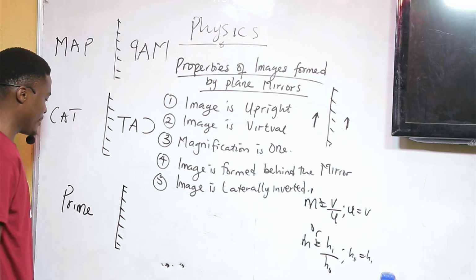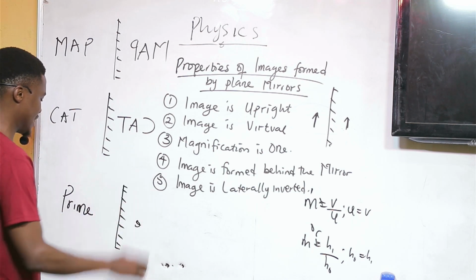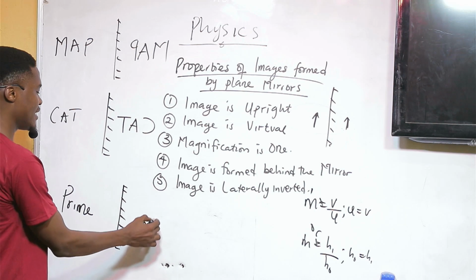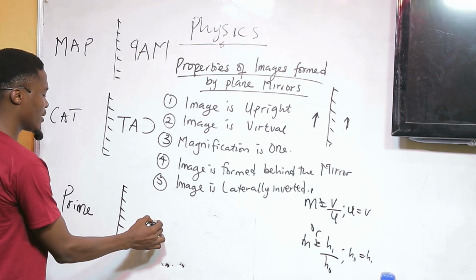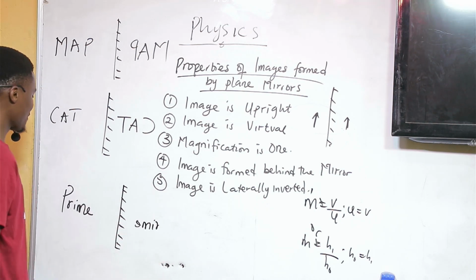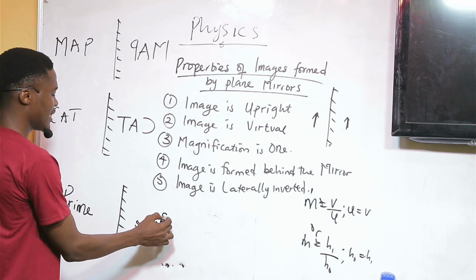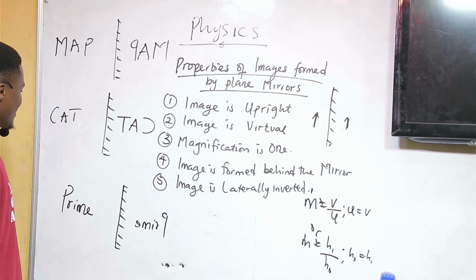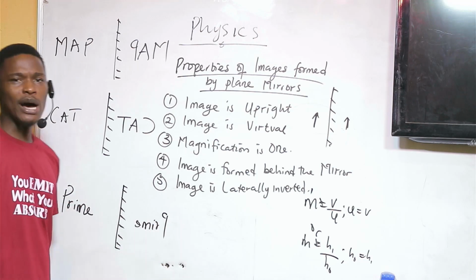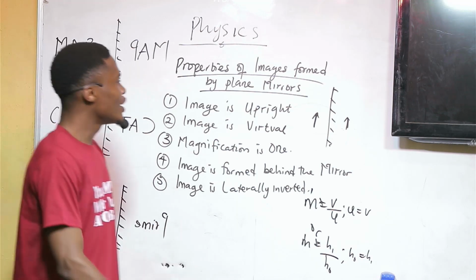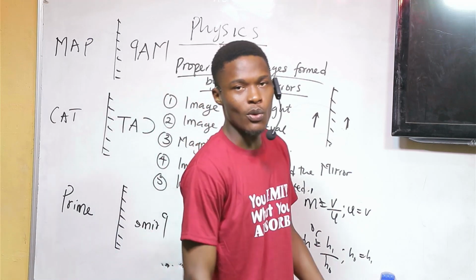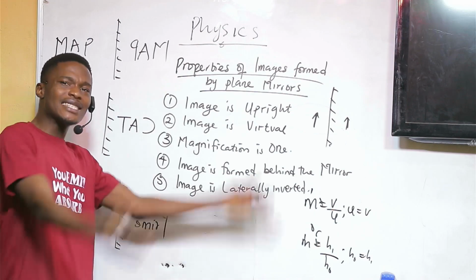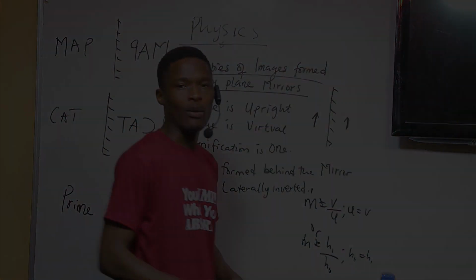E becomes this. M is still M. I is still I. R will now look like this. And then this P becomes 9. I did not even recognize my name again. So this is what we call lateral inversion. You can practice with your own name and see how it is going to appear in front of a mirror. So these are the properties of the images formed by plane mirrors.